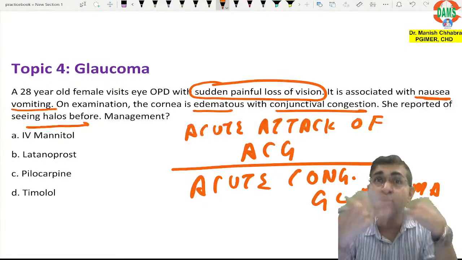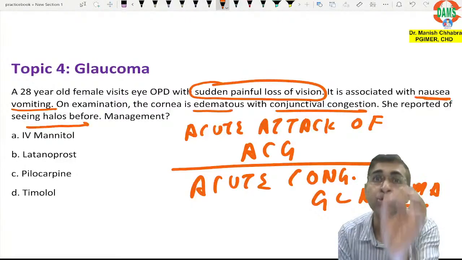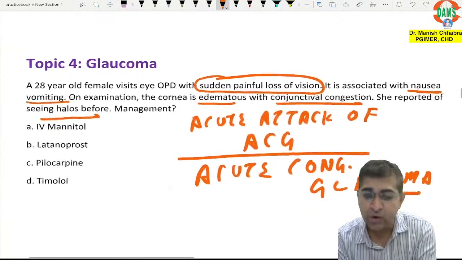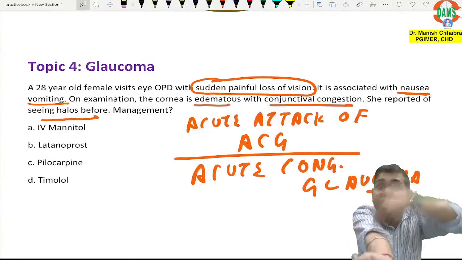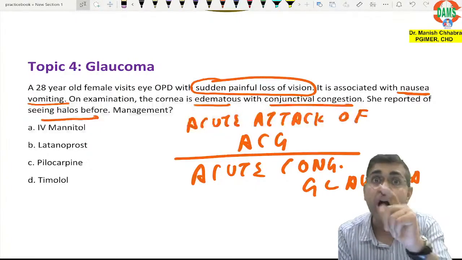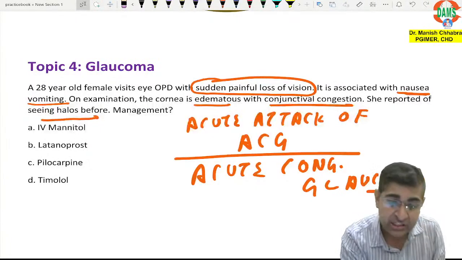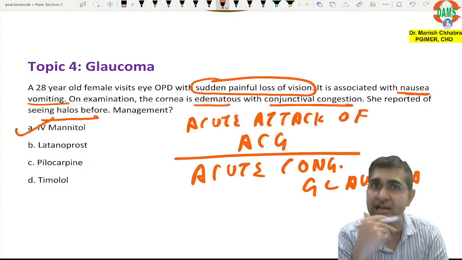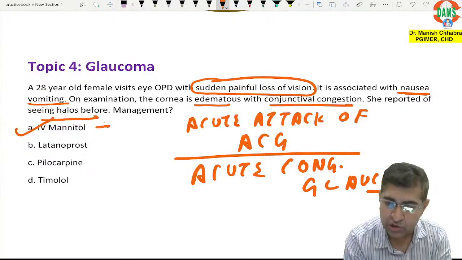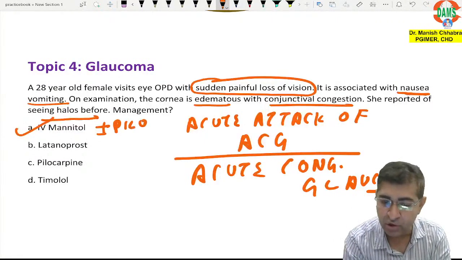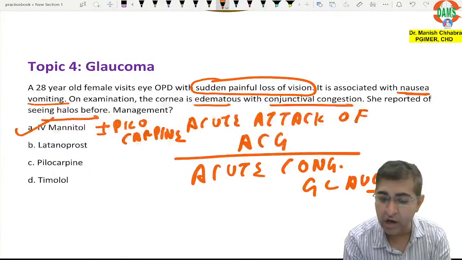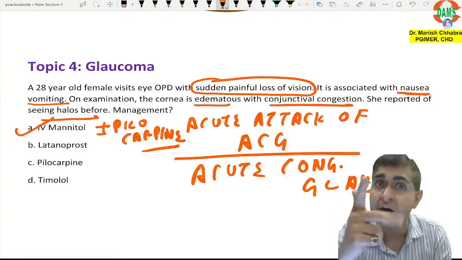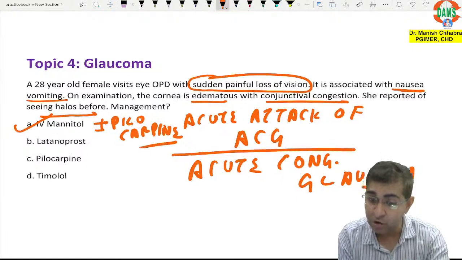Now, this is an acute attack, so you need to decrease the IOP ASAP, as soon as possible. How are you going to do it? You are going to do it by giving IV mannitol, because it starts to act in as little as 20 minutes. So you will give IV mannitol. I am talking of medical management, and along with it, you can also give pilocarpine. Yes, pilocarpine, it will constrict the pupil, so there are chances it will open the block. This is one thing. I am talking of acute attack.